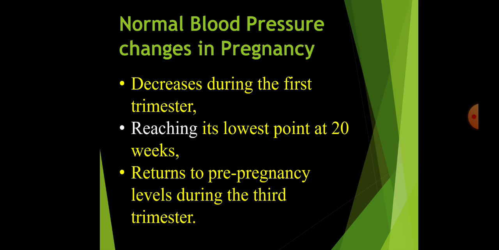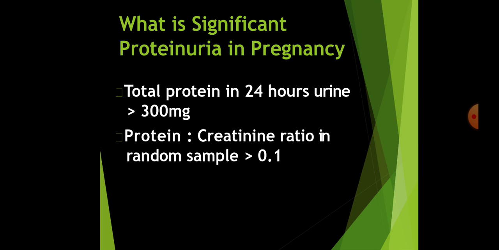The normal blood pressure changes in pregnancy: it decreases during the first trimester, reaching its lowest point at 20 weeks, then returns to pre-pregnancy levels during the third trimester. So that's why if there is no dip in the BP during the second trimester, that is again one of the predictive measures to tell that this patient might develop preeclampsia or hypertensive disorders of pregnancy later in her pregnancy. What is significant proteinuria in pregnancy? Total protein in 24 hours urine when it is more than 300 milligram, or protein creatinine ratio in random sample is more than 0.1.